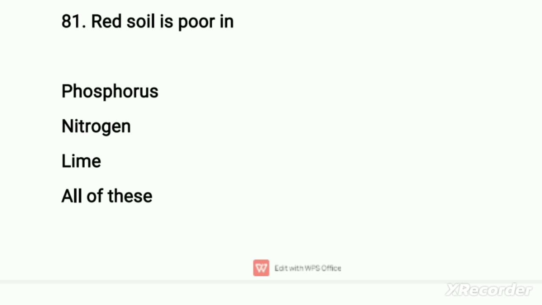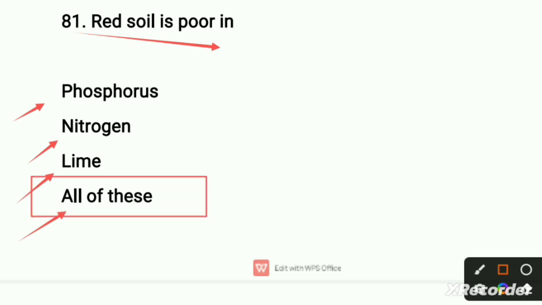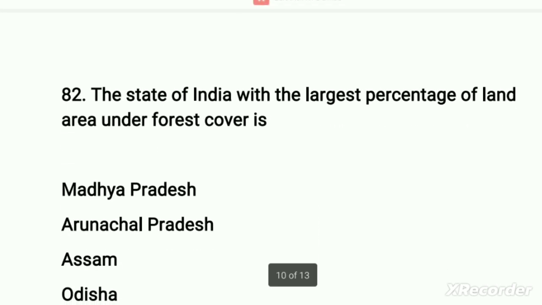So our first question is, red soil is poor in, it means which of the elements are not present in this red soil. First element is phosphorus, second element is nitrogen, third one is lime, and all of these. So red soil is basically poor in all of these because phosphorus, nitrogen and lime, all these three elements are not present in red soil. So our right option is the fourth option. So move to our next question.